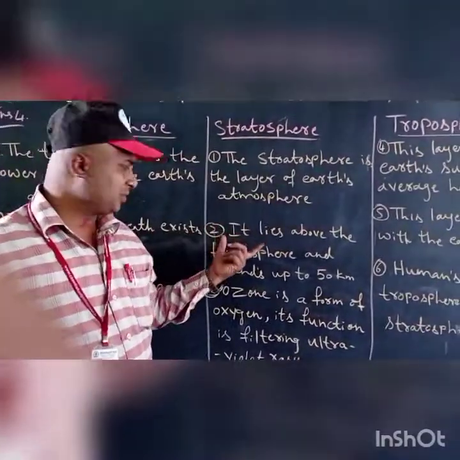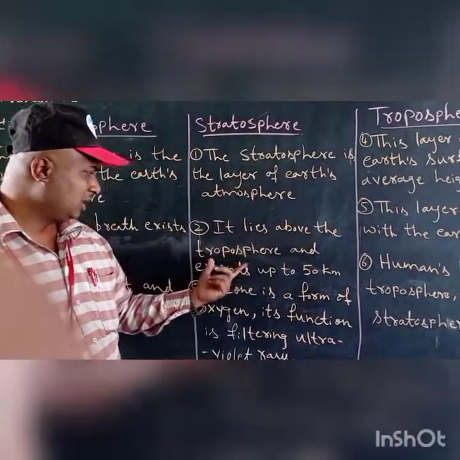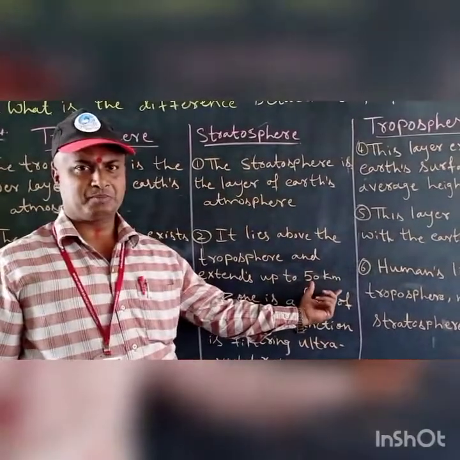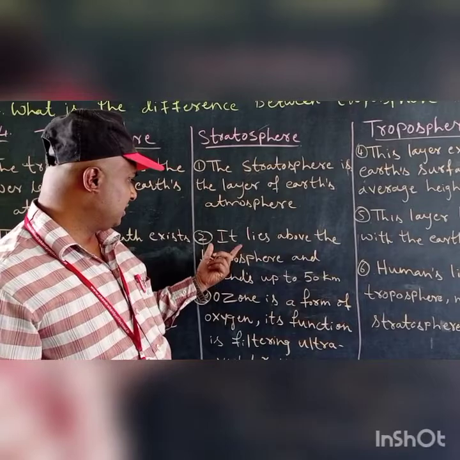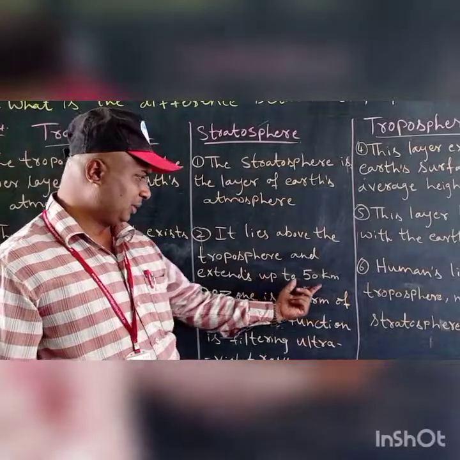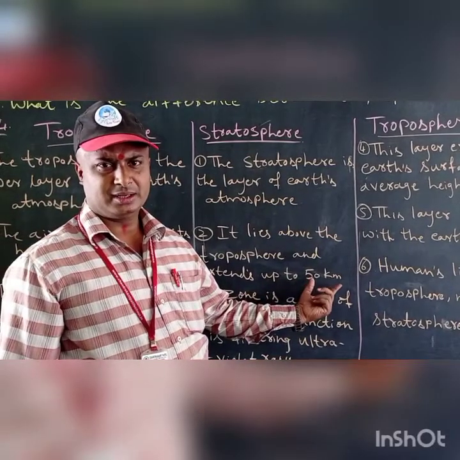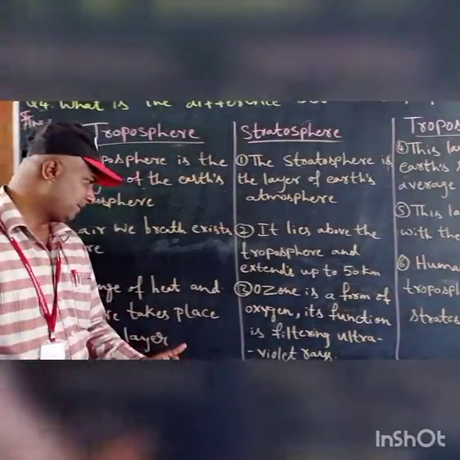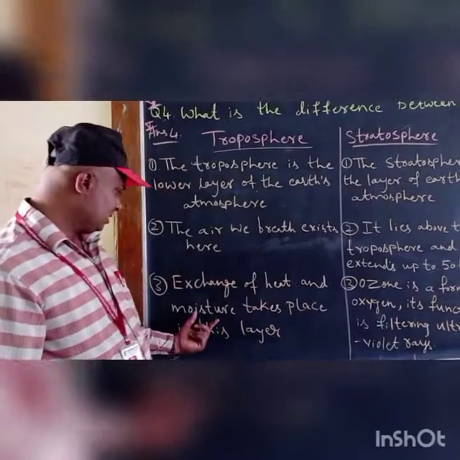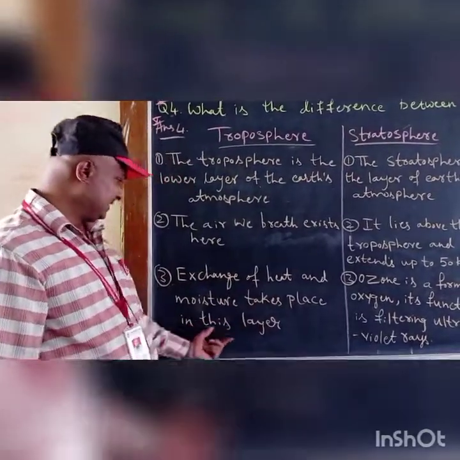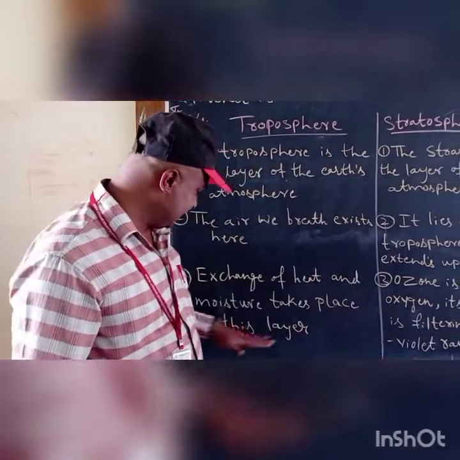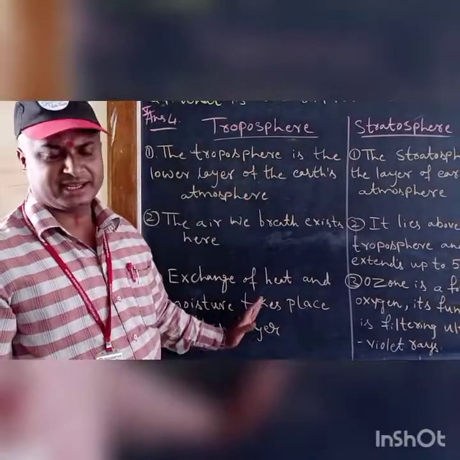In the stratosphere, what should you write? It lies above the troposphere and extends up to 50 kilometers. I repeat once again, the stratosphere lies above the troposphere and extends up to 50 kilometers. This will be your second point. Now the third point: exchange of heat and moisture takes place in this layer, in the troposphere.